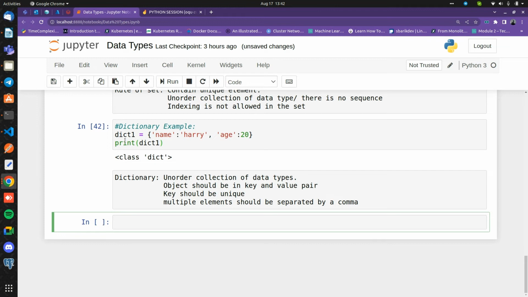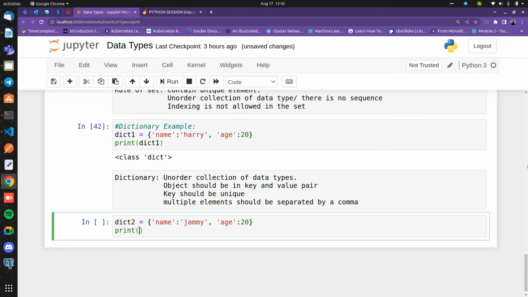So here, if I'm going to declare another dictionary too, let's say name is Jami and age is 20. Okay.